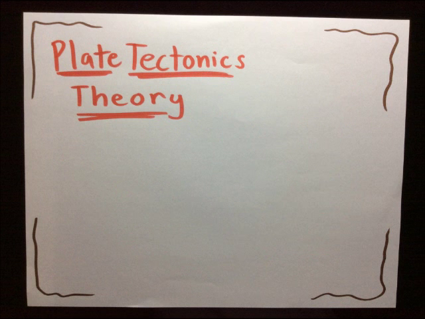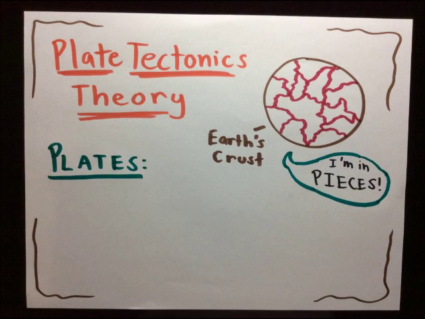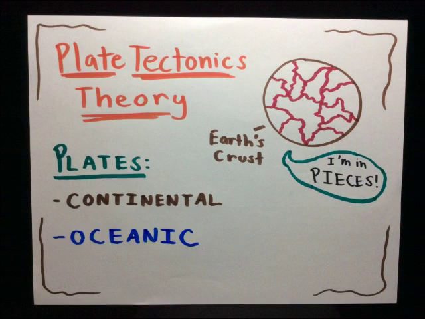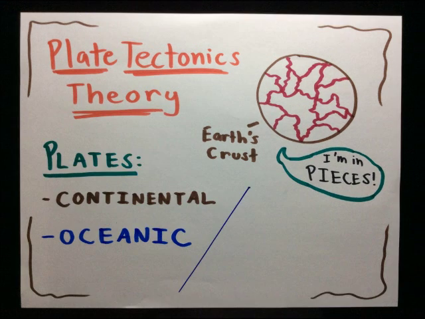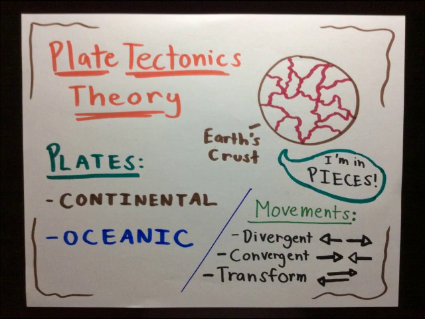As for the plate tectonic theory, this theory states that the Earth's crust is in pieces and several different plates move the Earth's crust. There are 2 types of plates, continental and oceanic. The continental plate is responsible for moving the continents, and the oceanic plate for moving the ocean seafloor. There are also 3 different types of plate movements: divergent, convergent, and transform. Divergent has a pulling apart motion, convergent has a crashing motion, and transform has a sliding kind of motion.